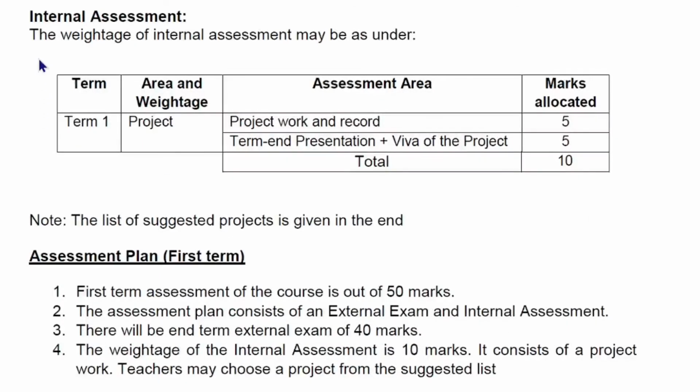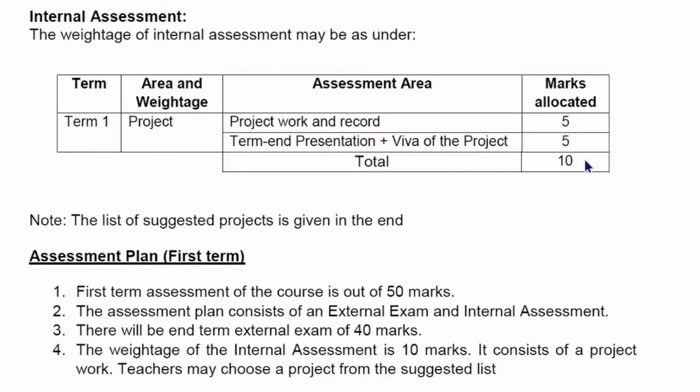Now as far as the internal assessment for the course Applied Mathematics is concerned, it is given in the term-wise syllabus. The weightage of internal assessment is as follows. For term 1, the only area is the project. The assessment area is project work and record, with allocated marks of 5, and presentation plus viva of the project, with allocated marks of 5.